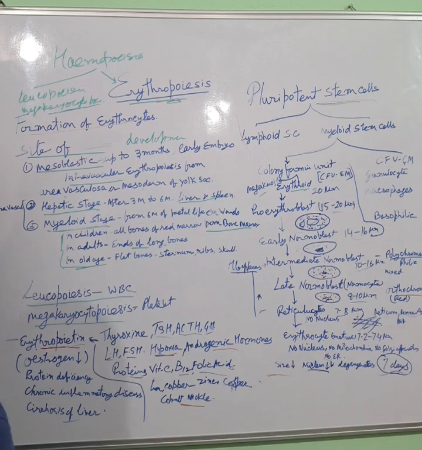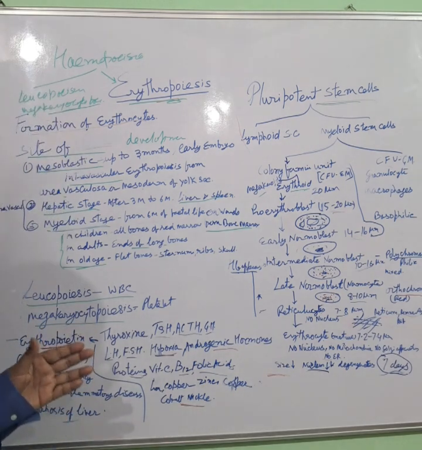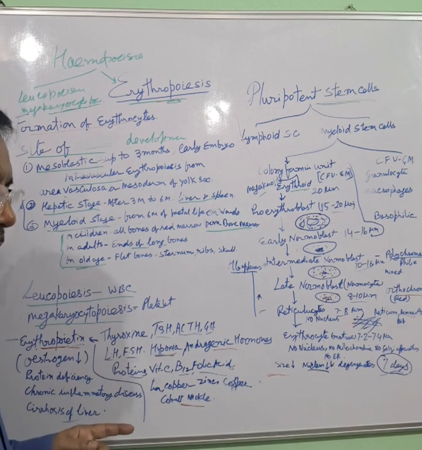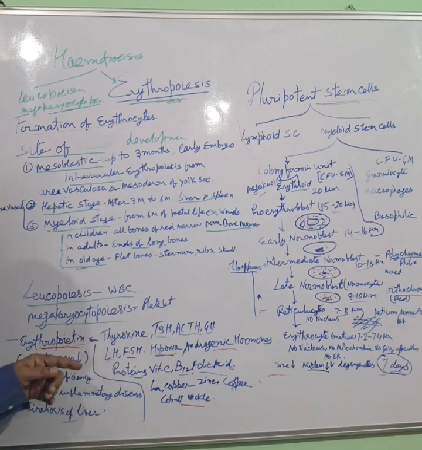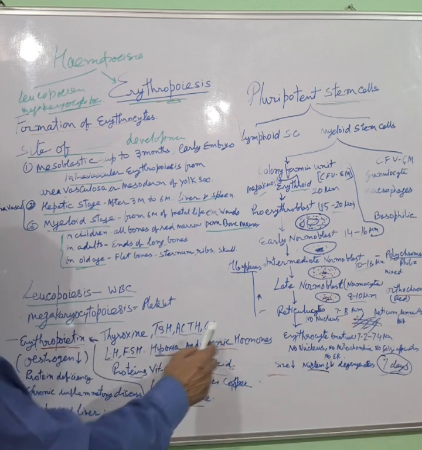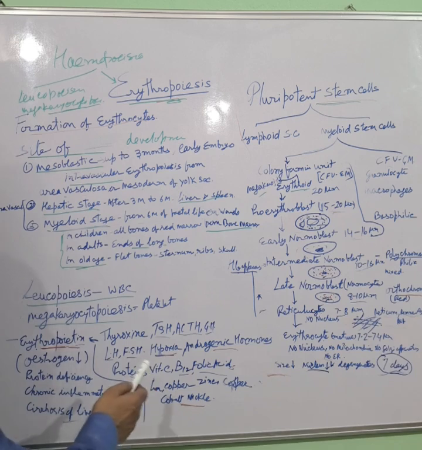What are the factors affecting this erythropoiesis? Erythropoietin is the most potent factor, which is secreted mainly from renal source and maybe to some extent from extrarenal source. Hypoxia is the most potent stimulant for erythropoietin secretion. And thyroxine, thyroid stimulating hormone, ACTH, growth hormone, LH, FSH, and androgenic hormone stimulate the effect of hypoxia on erythropoietin formation.